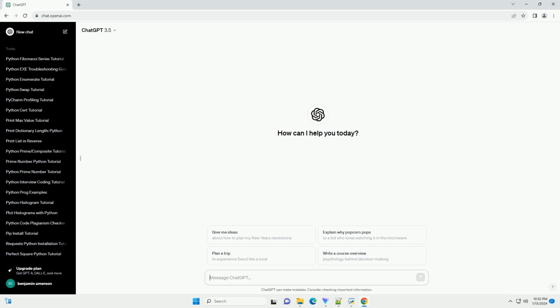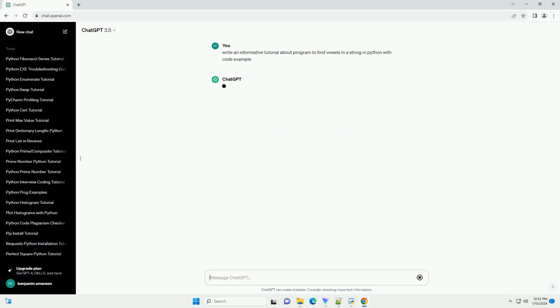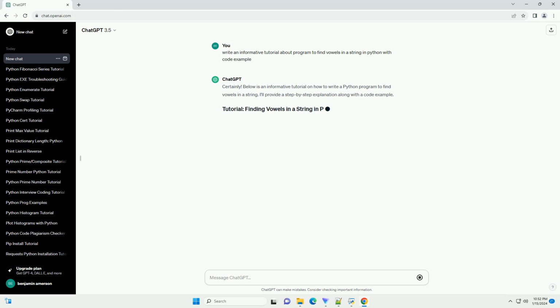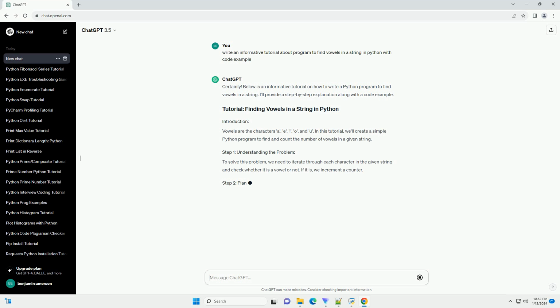Certainly. Below is an informative tutorial on how to write a Python program to find vowels in a string. I'll provide a step-by-step explanation along with a code example. Vowels are the characters a, e, i, o, and u.